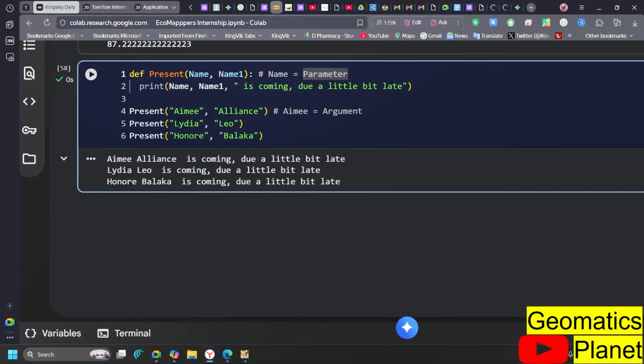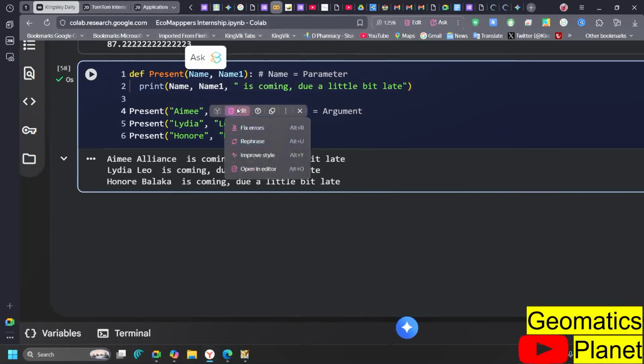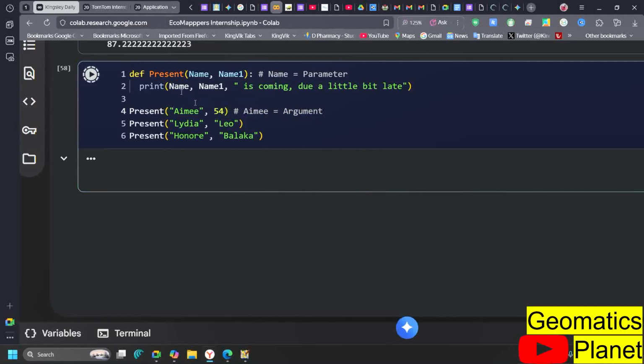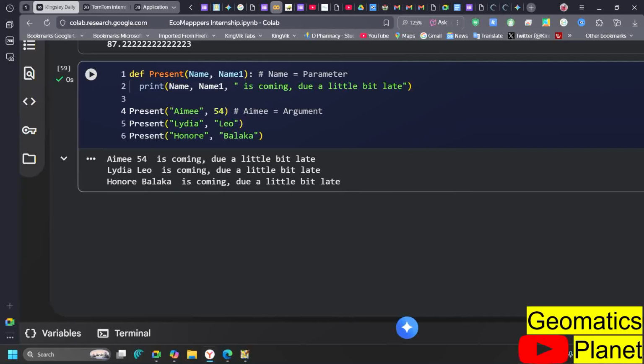Assuming for example that you have age, and you needed to make a kind of addition to it. Let's say that Ame's age is 54, like Ame is 54 years old, and you needed to have it. So this is a string, this is an integer.